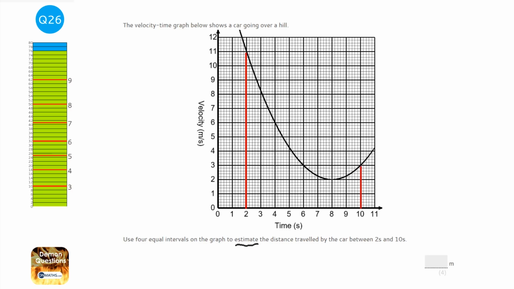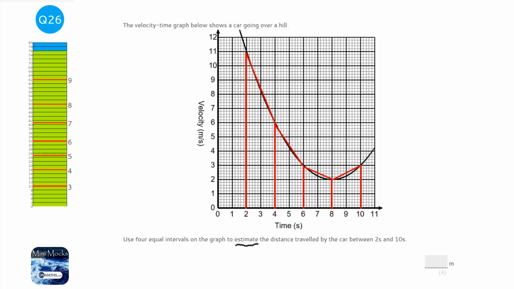Now let's see how many squares there are between them. There's 8. So if we want 4 equal intervals, we're probably going to go up in 2s. Let's try 2s, and hopefully it will work nicely. We haven't created trapeziums yet, so let's create trapeziums for these 4.